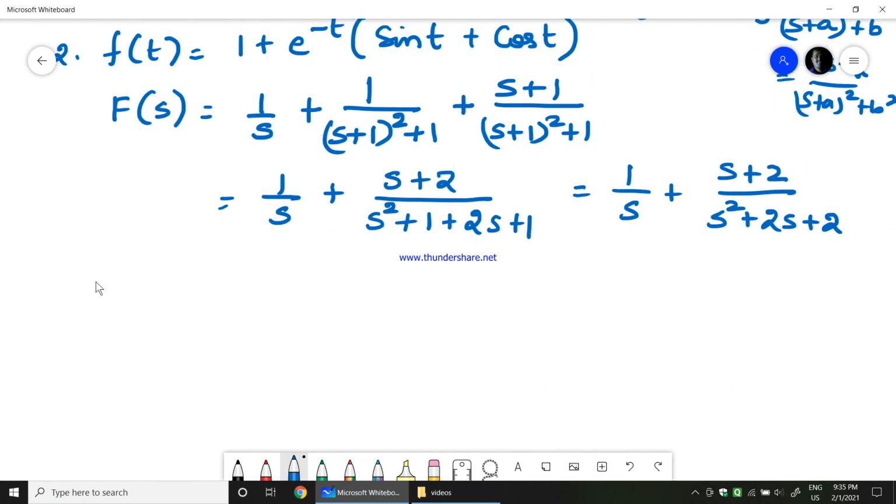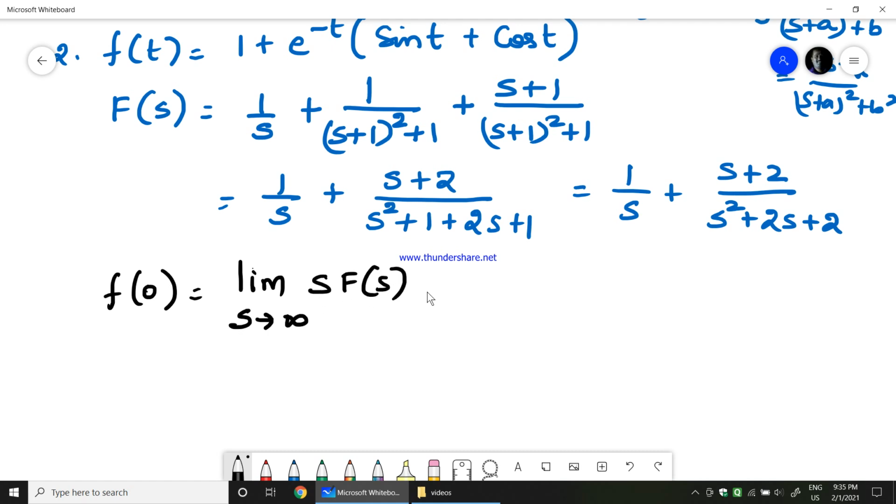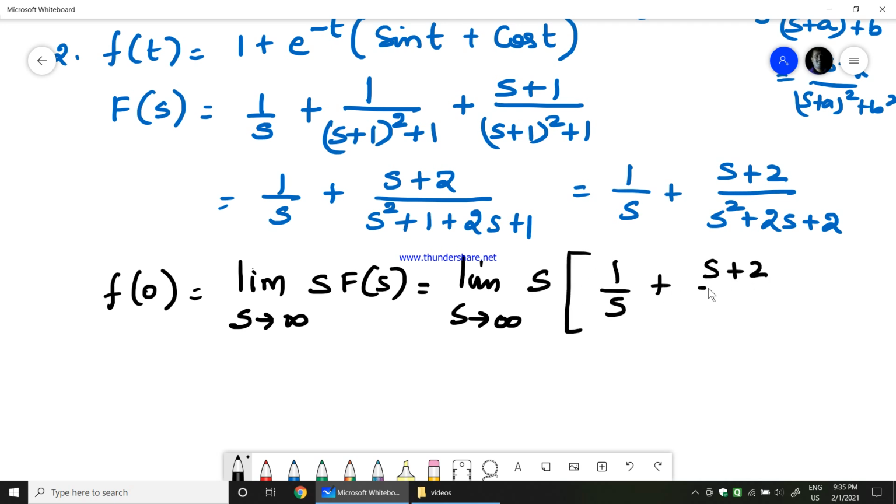Now when I want to find out the initial value, it is not i of 0, it is f of 0, because f is given here. In the last problem I mentioned i, now it is f of 0 equals limit, in the s domain, s tends to infinity s into F of s. This is the initial value theorem, therefore this would be equal to limit s tends to infinity s into 1 by s plus s plus 2 divided by s square plus 2s plus 2.